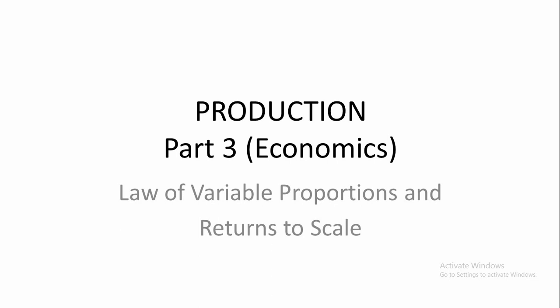We all know that for production, factors of production are highly required, right? Those factors of production are divided into two parts: fixed factors and variable factors. You see, in a short period or in a short run, if we want to increase production, we cannot increase all the factors of production. The size or amount of some factors of production can be increased, whereas some other factors of production will have to remain constant. Their size cannot be changed in a short run, right?